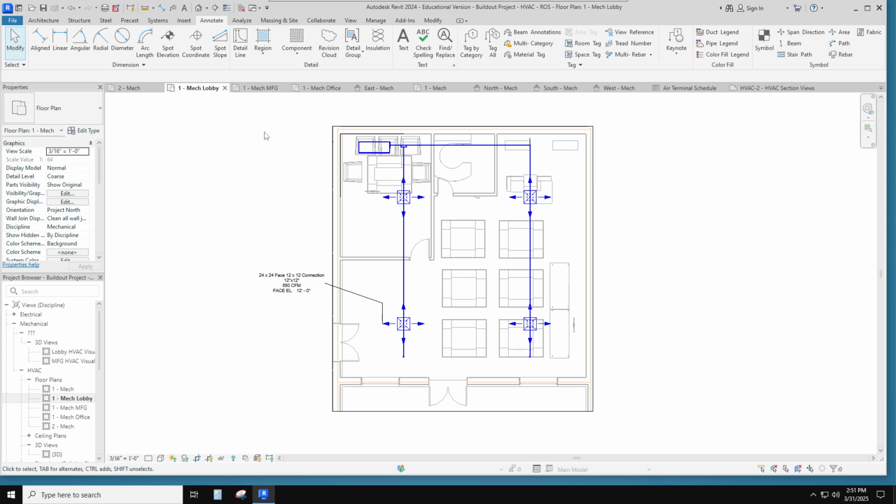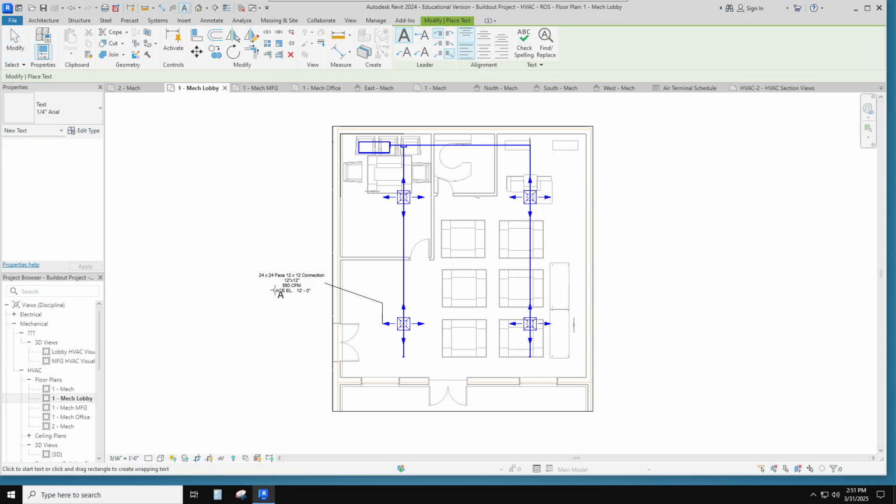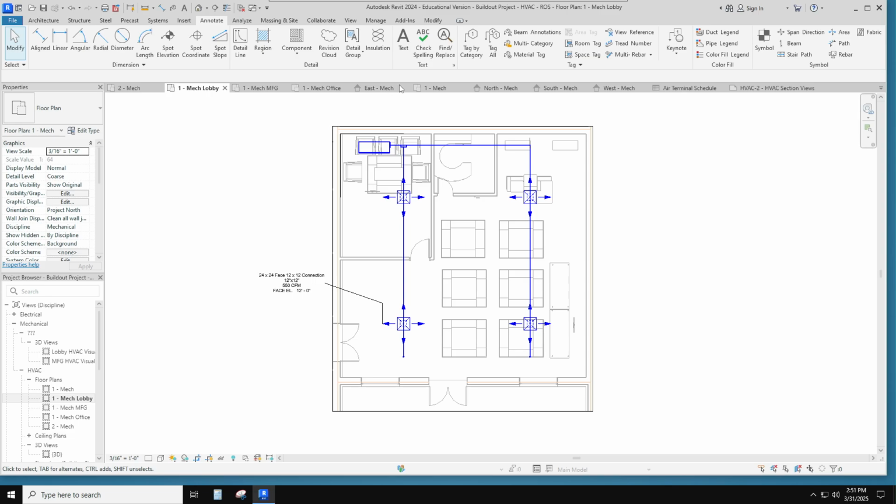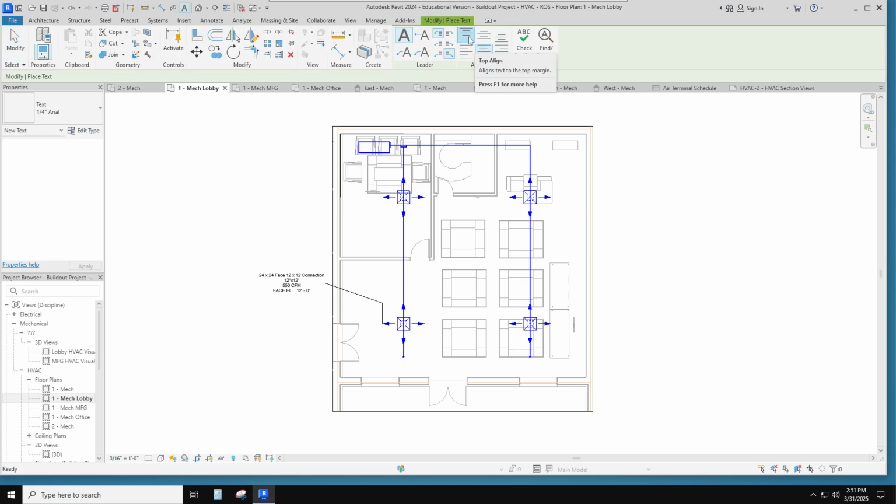So I'm going to add just a piece of text right here, and I'm going to make sure that it's centered. Wrong size. Let me do that again. Centered, all that kind of stuff. Let's get the 3/32 size. I'm holding my mouse wheel down right there.